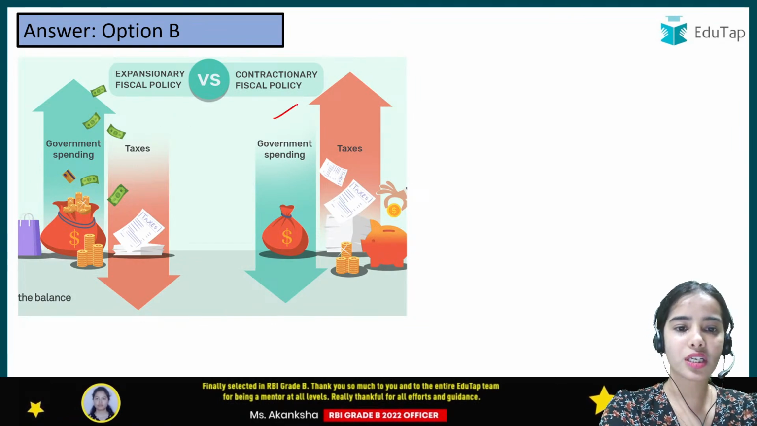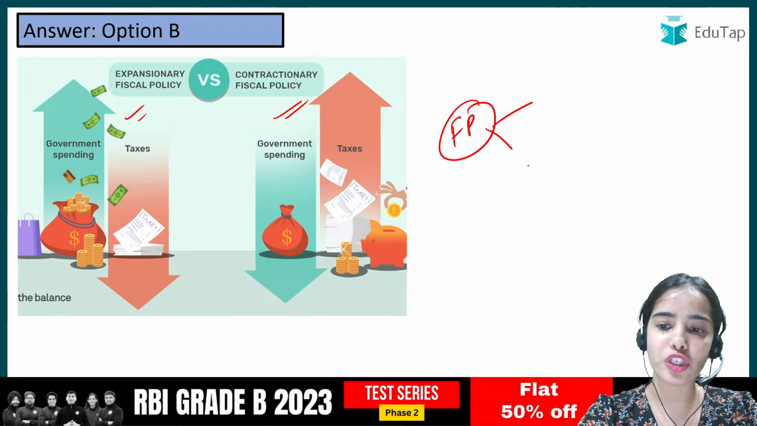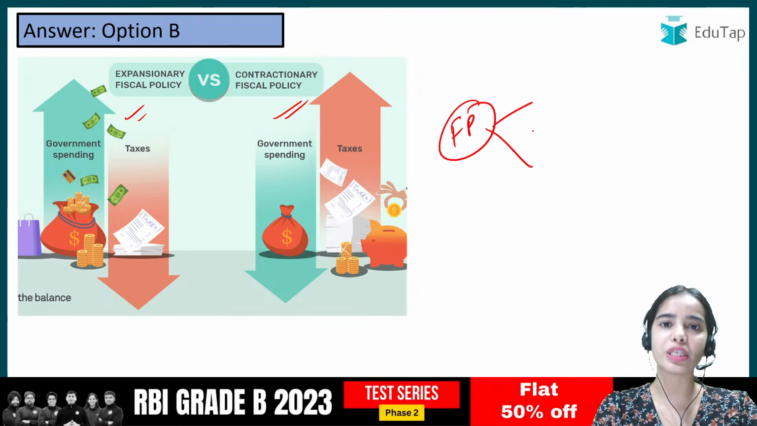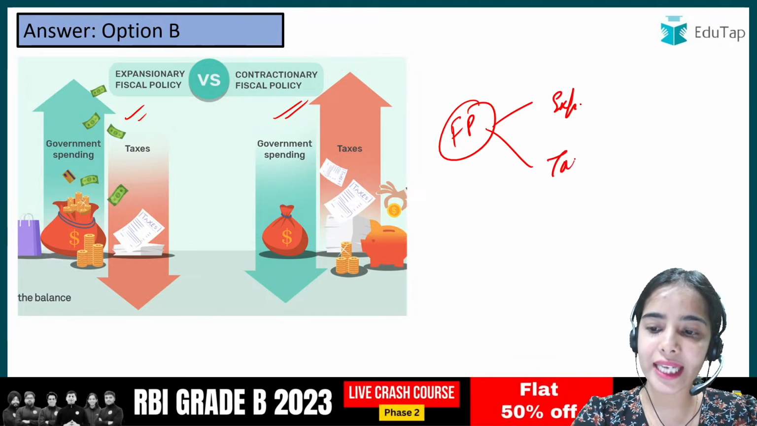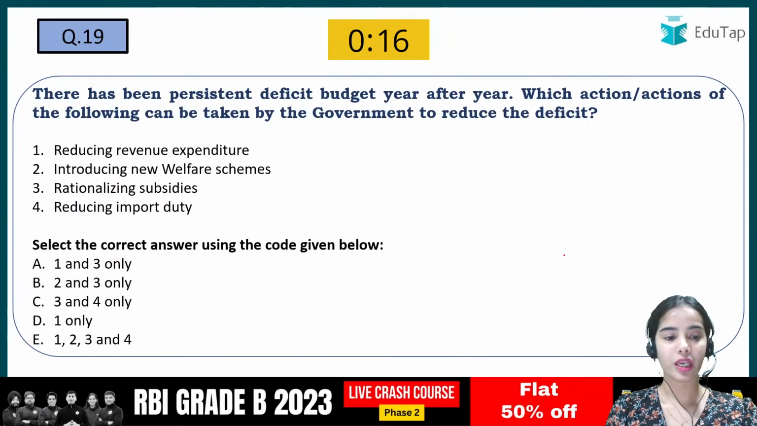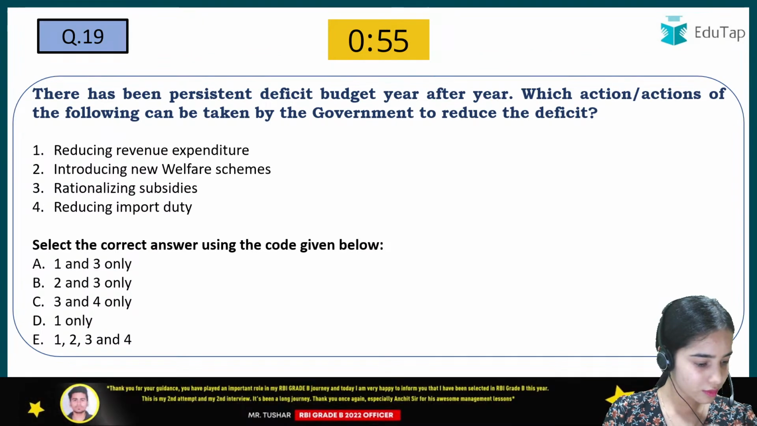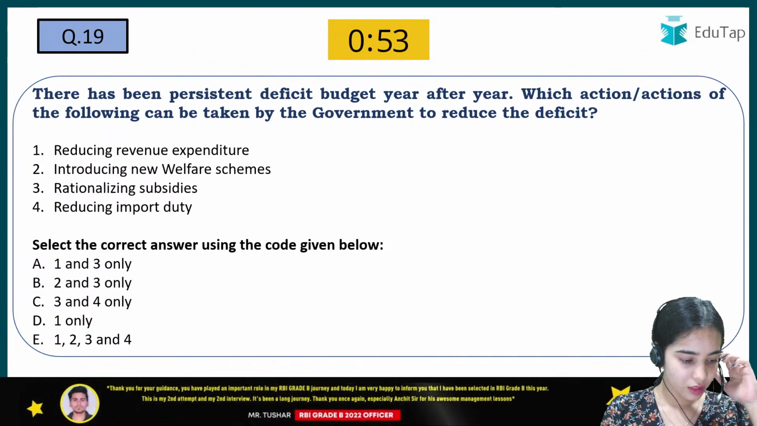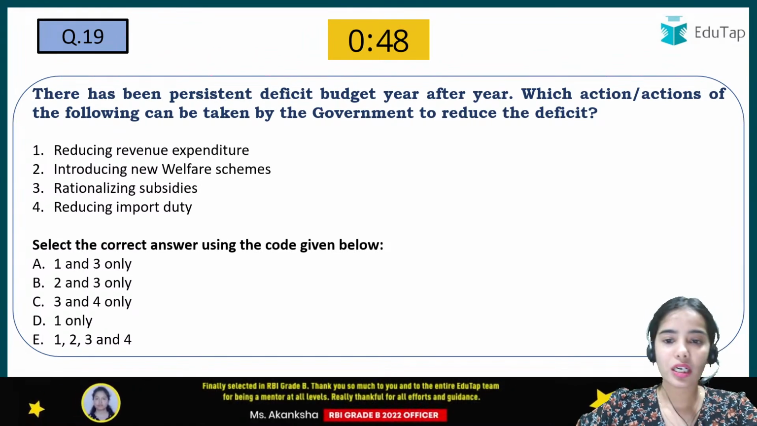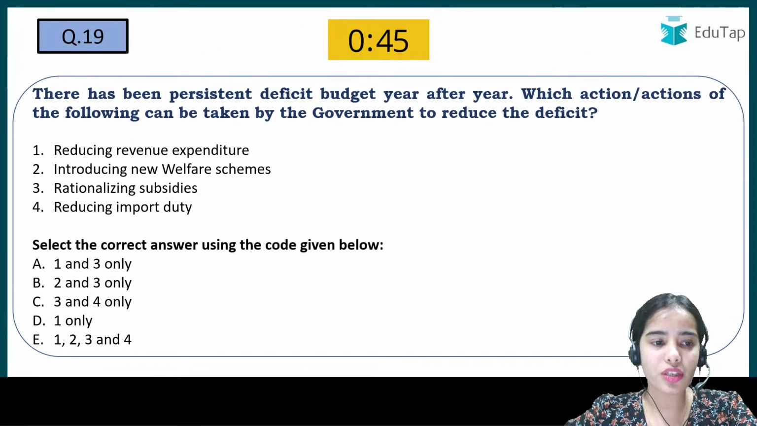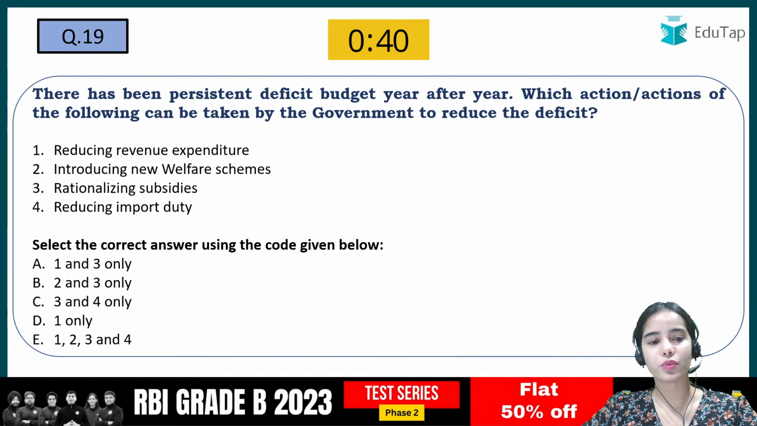So contractionary fiscal policy and expansionary fiscal policy, whenever we talk about fiscal policy, we are majorly talking about the two very important instruments of the government of our country, that is the expenditure done by the government and the taxes taken by the government. Next is: there has been persistent deficit budget year after year. Which action or actions of the following can be taken by the government to reduce the deficit? So try to give the right answer of this one.